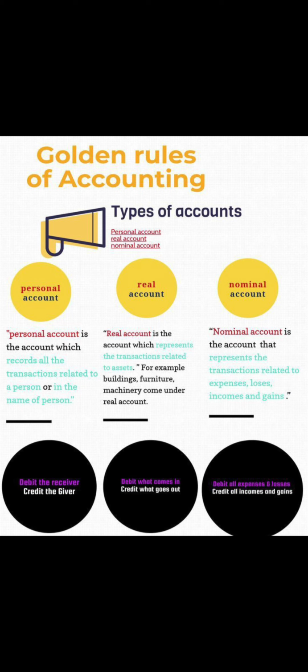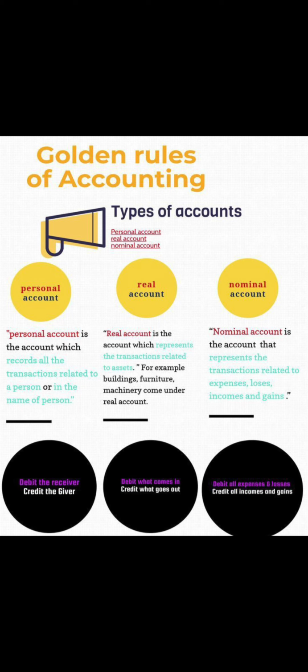For example, building, furniture, and machinery come under the real account because these assets really exist in the business. We can feel, see, or touch them. The rule of accounting is: debit what comes in and credit what goes out.